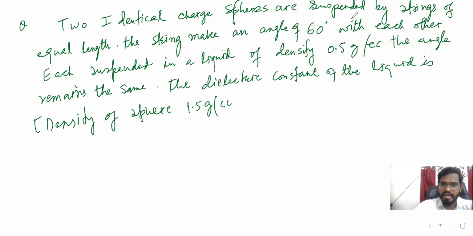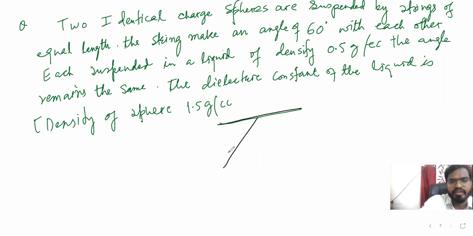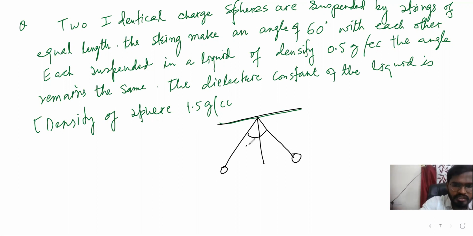They are asking for the dielectric constant of the liquid, given the density of the sphere is 1.5 gram per centimeter cube. Let's see how to solve this. Let's change the color. These two masses are at an angle of 60 degrees, so this is also 30 degrees.